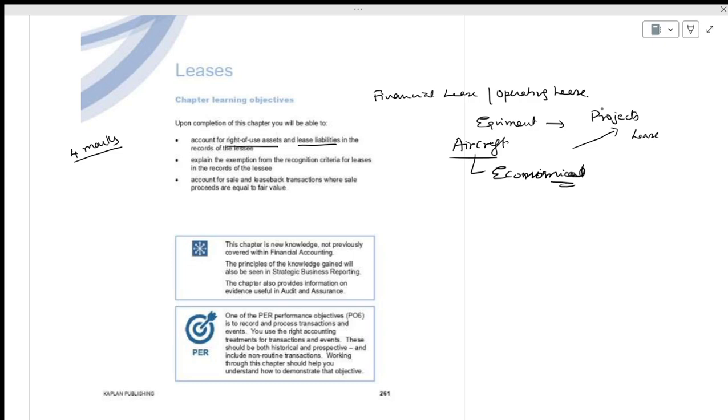Assume you have taken it for 3 years. The same concept as we have done previously. The amount due within 12 months after the reporting date will be a current liability.